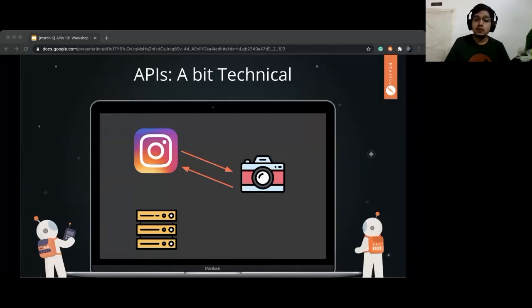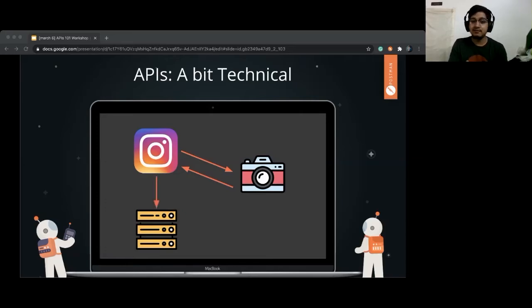Now you are, let's say, a very creative human being. I am not, so I don't usually add stuff on my story. I'll just upload that right away. But people who are very creative would add GIFs. They would use Giphy to add GIFs, they will use a song, a small snippet of a song, and some people would tag their friends. Every action you perform here is calling an API, either a public API or a private API, different forms of API which you are actually using to do all these actions.